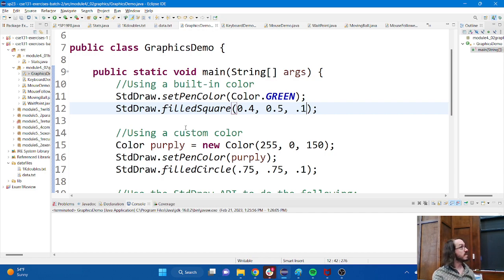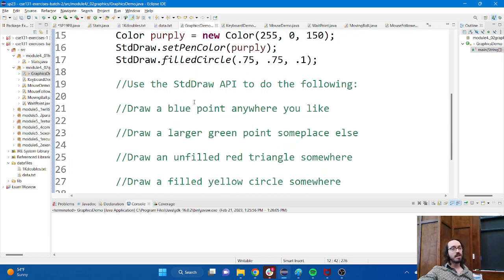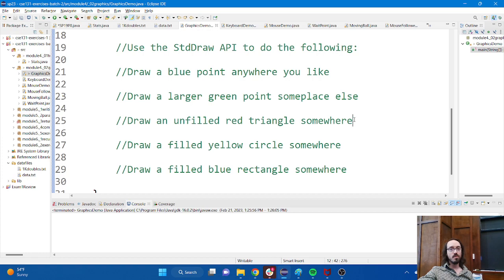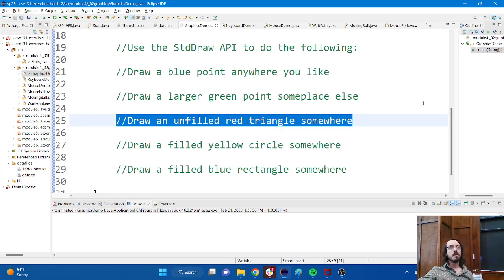So that's one way to use an API, where we've got some code we're trying to understand. I'm looking at a piece of code, I kind of get a feel for how it works, but I don't know exactly how it works. I think the more common way to use an API is, I want to do something, and I have a feeling that I might be able to use this API to do it, but how? How do I actually do that? So one of the exercises down here, I'm not going to do all of them, but I actually want to do this one. Draw an unfilled red triangle somewhere. Okay. I wish to draw a triangle. I'm drawing lots of other shapes. Why not triangles?